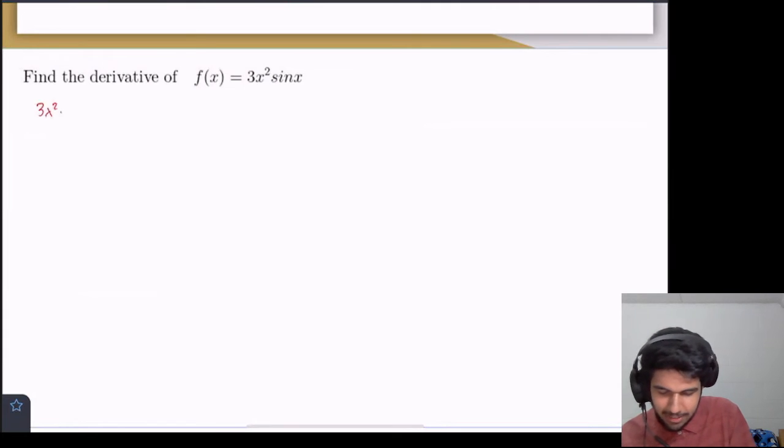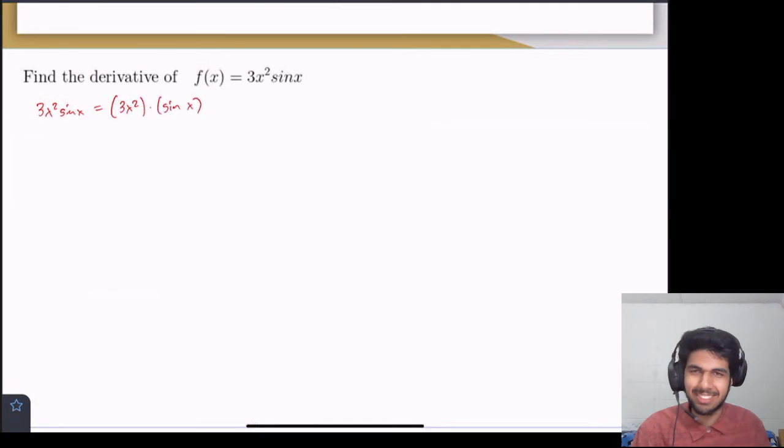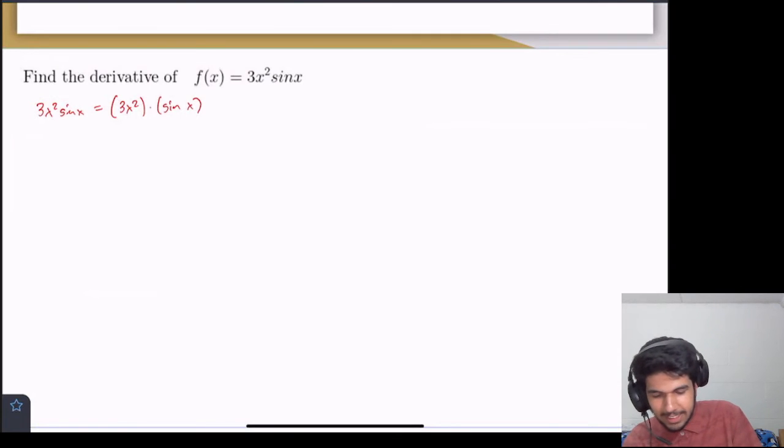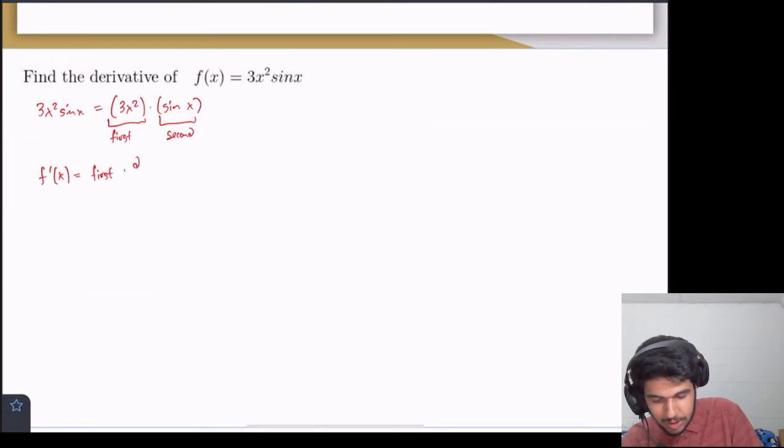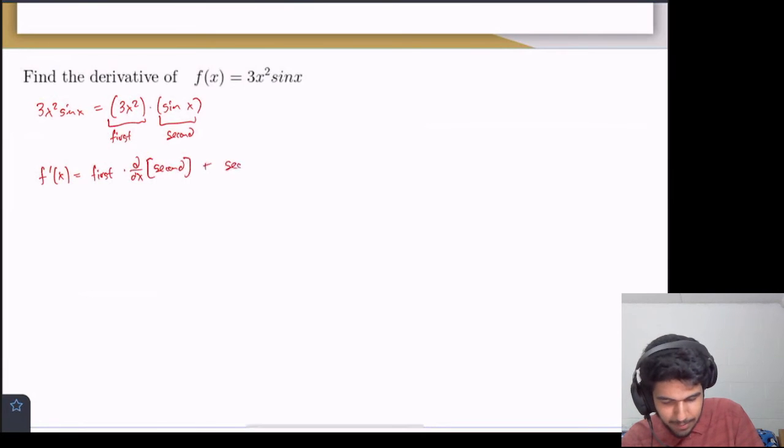3x squared sine x is equal to 3x squared times sine x. Obviously, right? We're just breaking it apart. And now it's the product of two separate functions which are themselves differentiable. So this is the first, this is the second. So by the product rule, f prime of x is equal to the first times the derivative of the second plus the second times the derivative of the first.